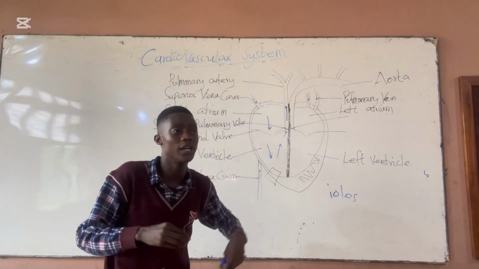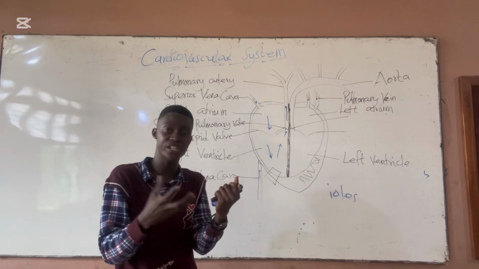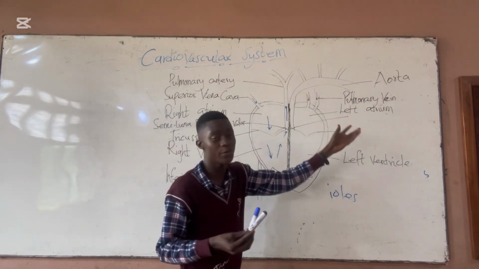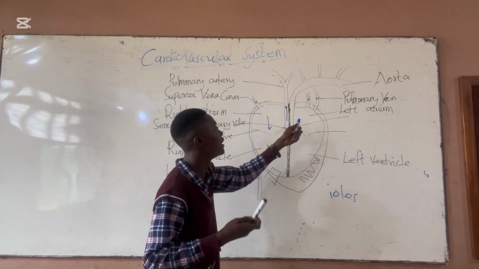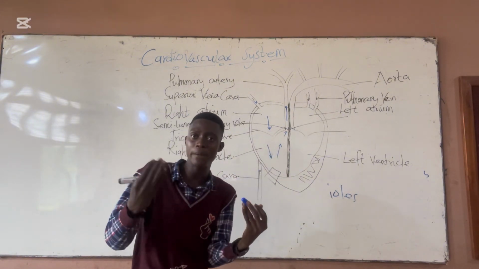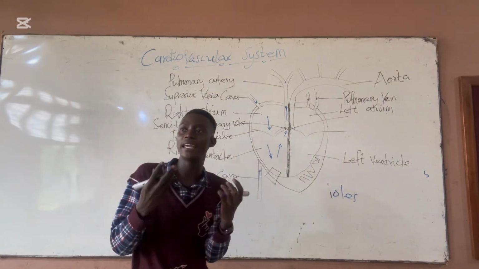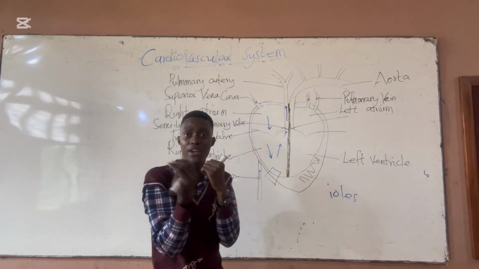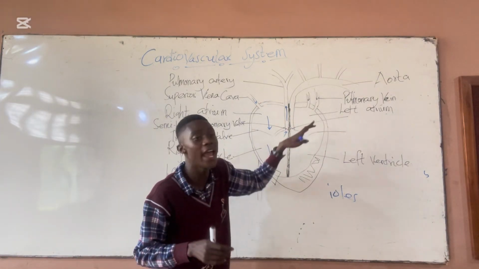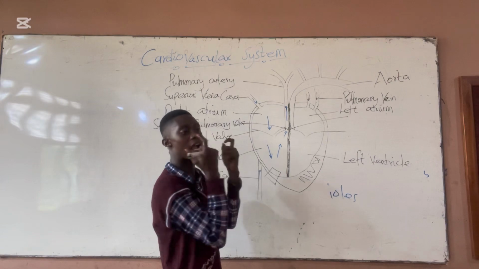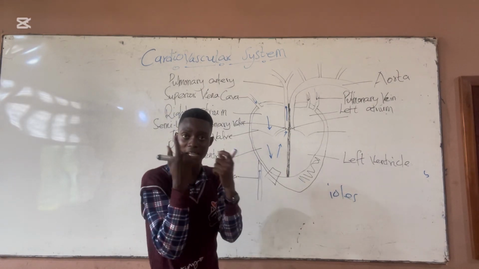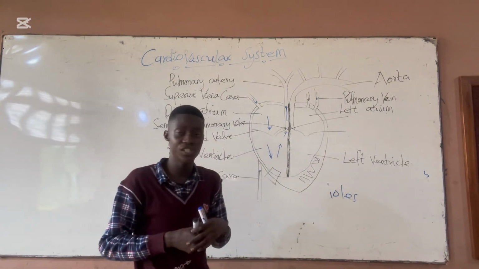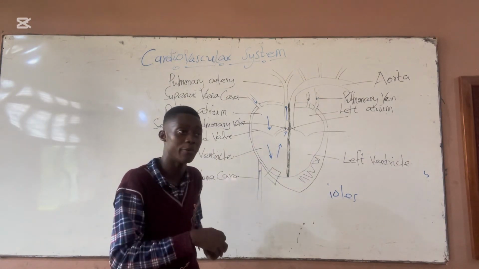This blood coming to the heart from the pulmonary vein is rich in oxygen. So it's characterized by a bright red color. The bright red color is because of hemoglobin in the red blood cells, which is responsible for carrying the oxygen. The heme part is the iron part, and the globin is the protein. So the heme part, which is the iron, is adhesive to the oxygen, so it binds to the oxygen for oxygenation, or making the blood rich in oxygen.